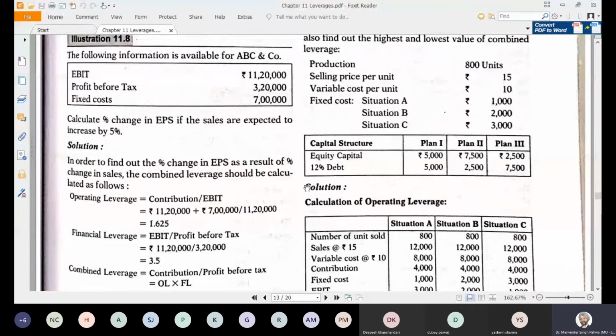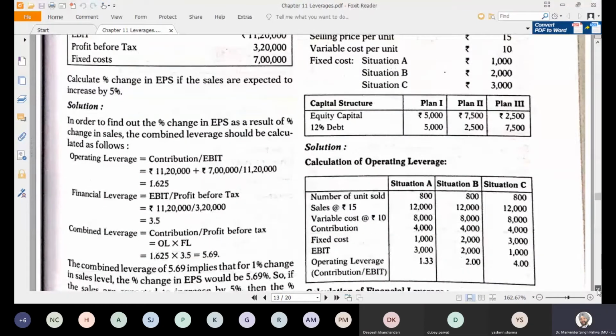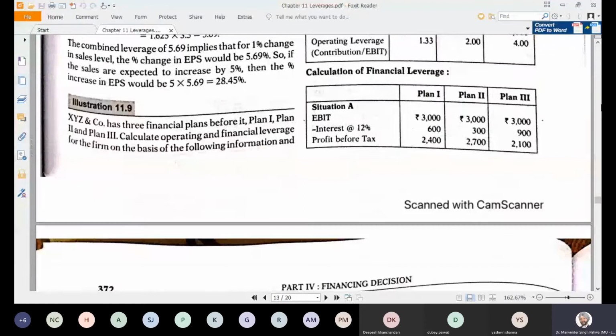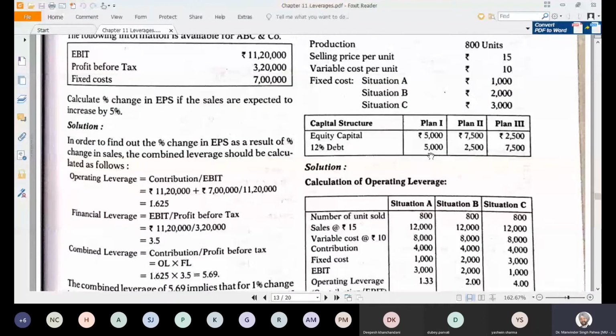Now see here, the equity is also decreasing, at the same time the debt is increasing. If you see this illustration number, this is illustration 11.9. If you see, there are 3 situations given over here. The 3 situations are to be justified. Now see, the total capital requirement for each plan is 10,000 only. We need a total capital of 10,000.